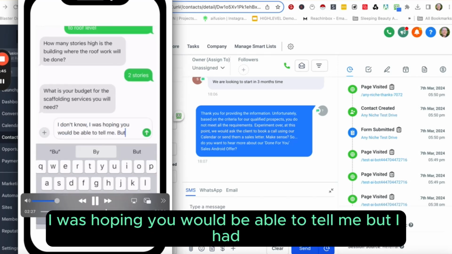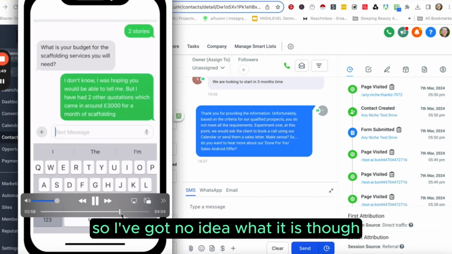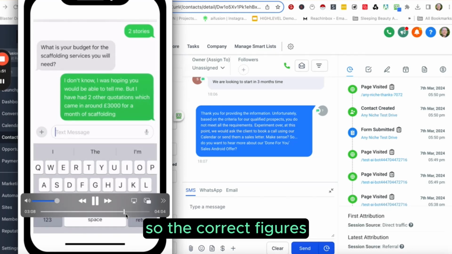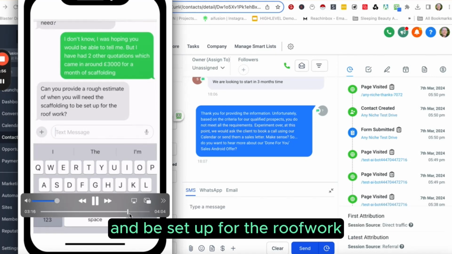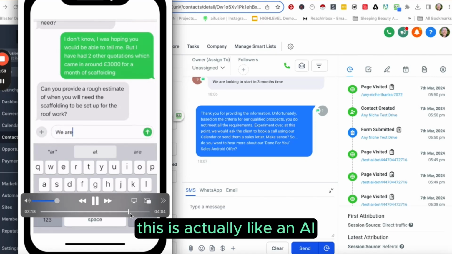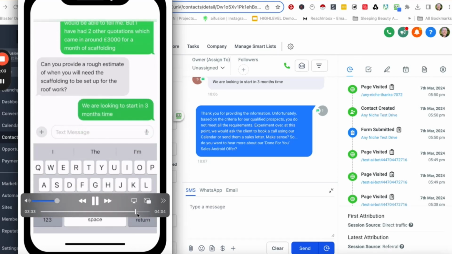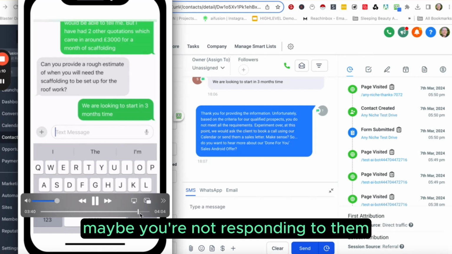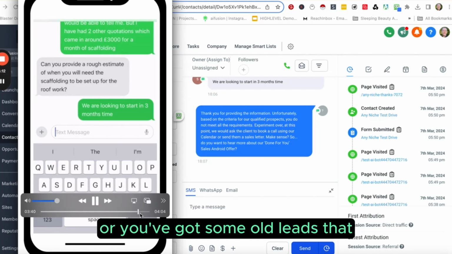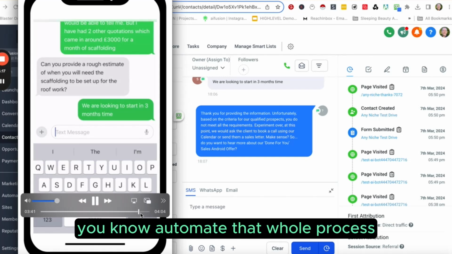I respond, I don't know, I was hoping you would be able to tell me, but I had 2 other quotations that came in between, so I've got no idea whether those are the correct figures. It says, can you provide a rough estimate of when you will need the scaffolding set up for the roof work? Can you imagine, this is an AI just responding to those questions, which is totally fantastic. It's going to save loads of time, and if you've got loads of leads coming in and you're not making use of them, maybe you're not responding to them, or you've got some old leads you would like followed up, then we could automate that whole process.